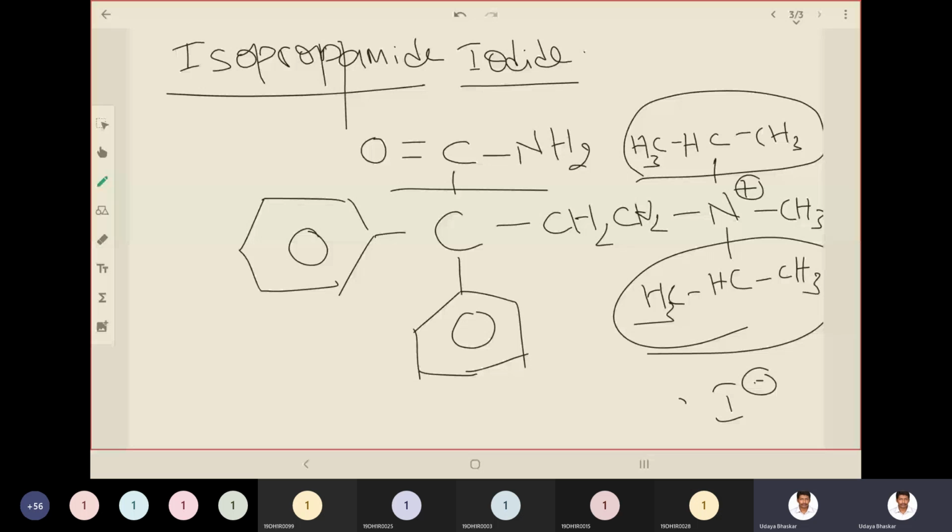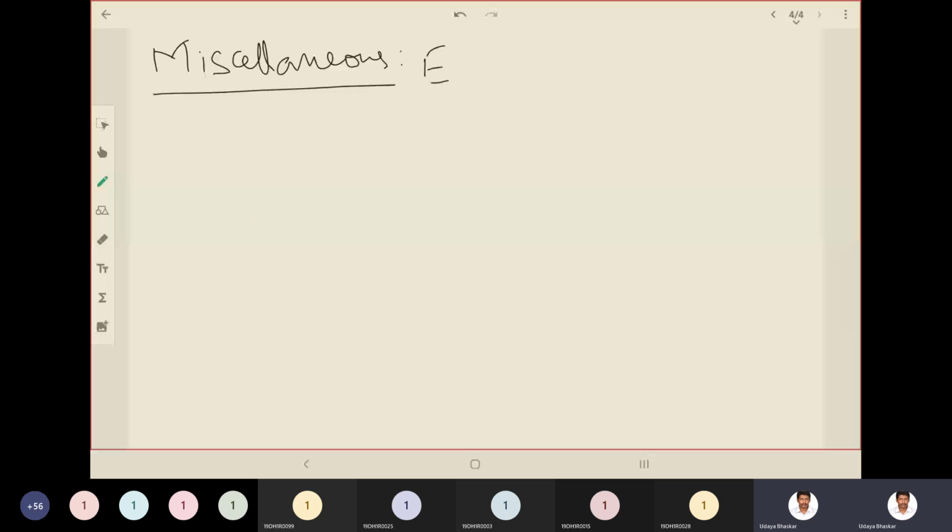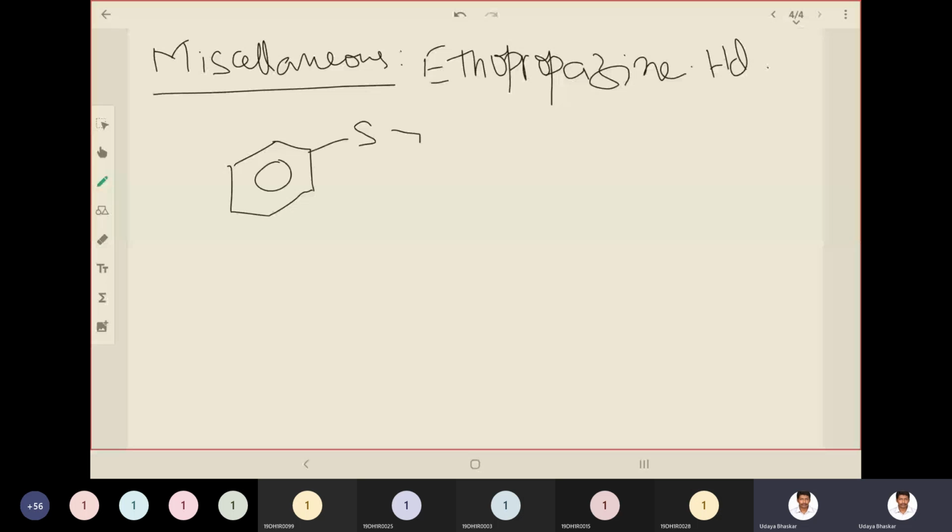So ethopropazine hydrochloride. I'll show you one ring. This is the benzene or phenyl ring fused with this ring.